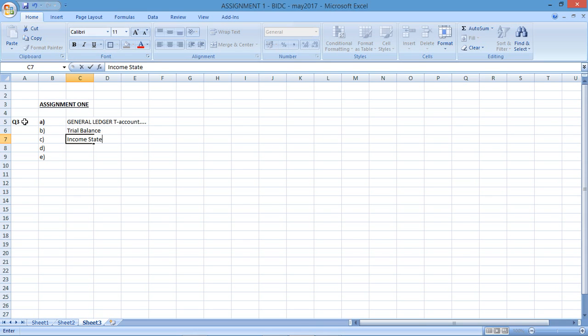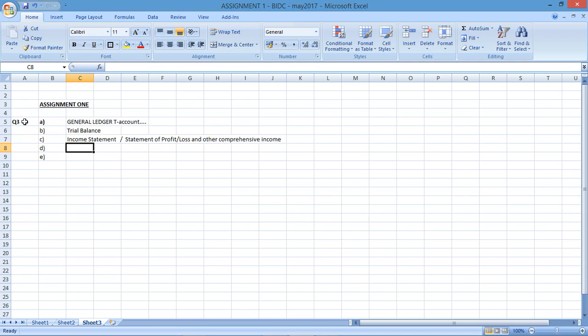C is the income statement. Right, the vocabulary has changed. So I see the material in your assignment pack from the British International Distance College refers to the income statement. According to the International Financial Reporting Standards, the income statement's name has changed to the Statement of Profit or Loss and Other Comprehensive Income. But we'll refer to it as an income statement because that's what they've referred to it in your books.